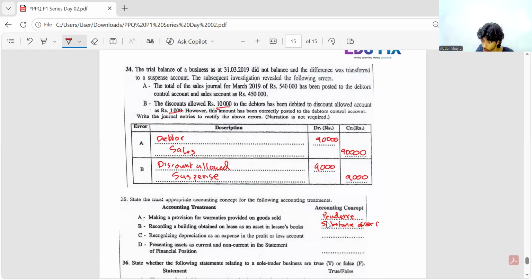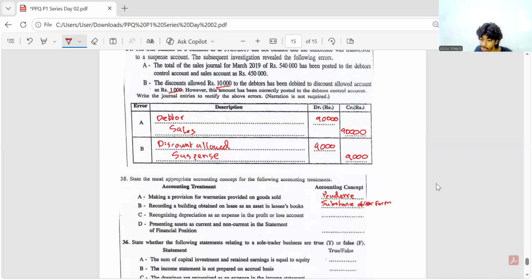Substance over form. Other thing here, in the first one, if they say recording of warranty as an expense, then is it prudence concept? Yeah, the same provision for warranty. Recording it as expense, that is matching. Okay. Remember the differences.